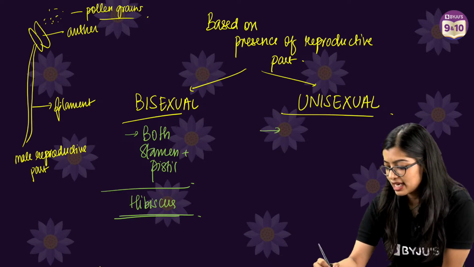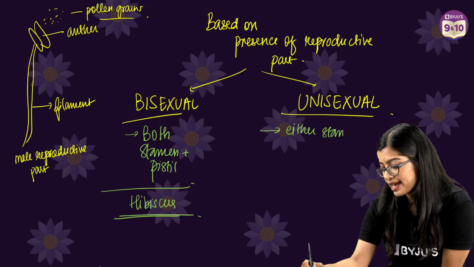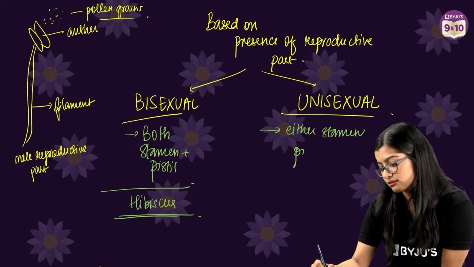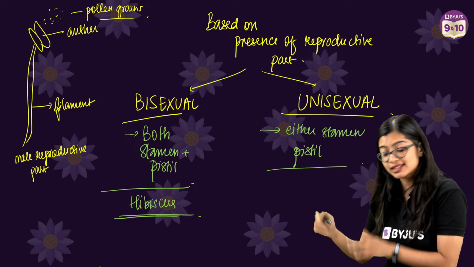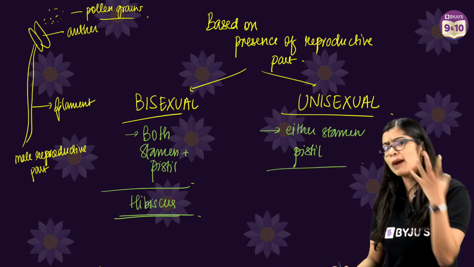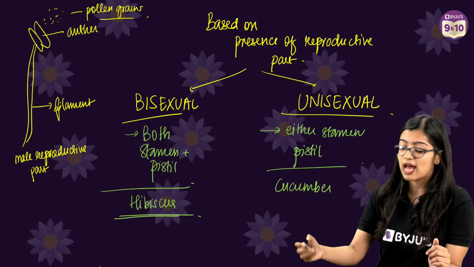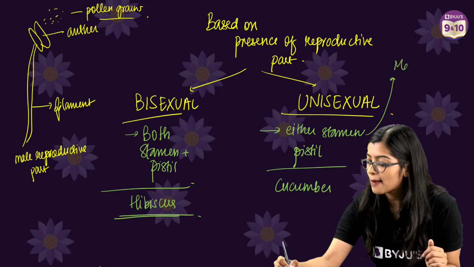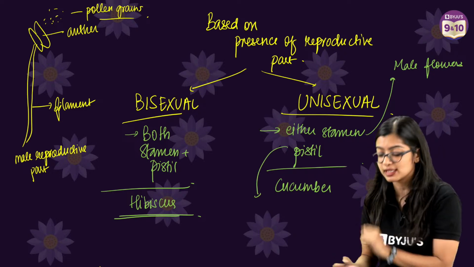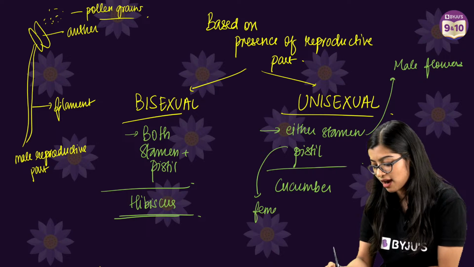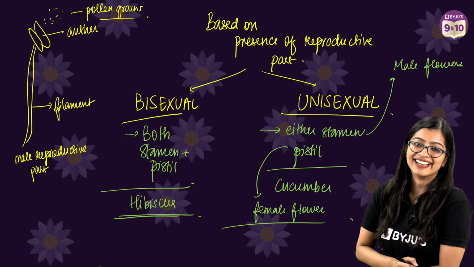Yes, right? While in unisexual, either हमको stamen दिखेगा, right? वरना हमको pistil दिखेगा, or pistil will be there. Yes, so we call these plants or such flowers को हम unisexual flowers बोलते हैं. तो cucumber plants पे हमको unisexual flowers दिखेगा, ये एक example होगा. Now जो flowers में सिर्फ stamen होगा उसको हम male flowers बोलेंगे, ठीक है? और जिसमें सिर्फ pistils मिलेगा उसको हम female flowers बोलेंगे. अब समझ में आया ये सब? I am trying.